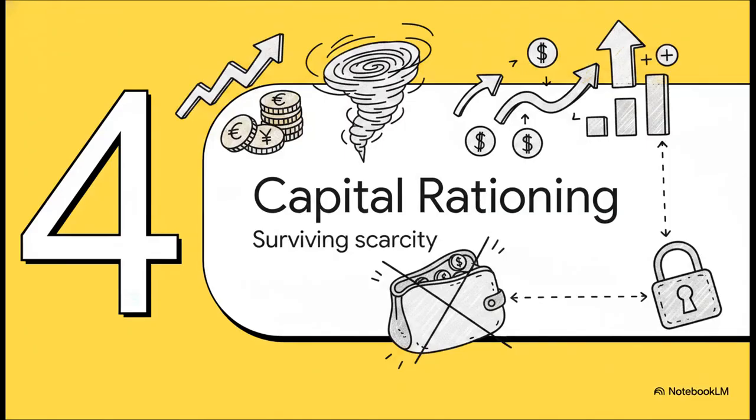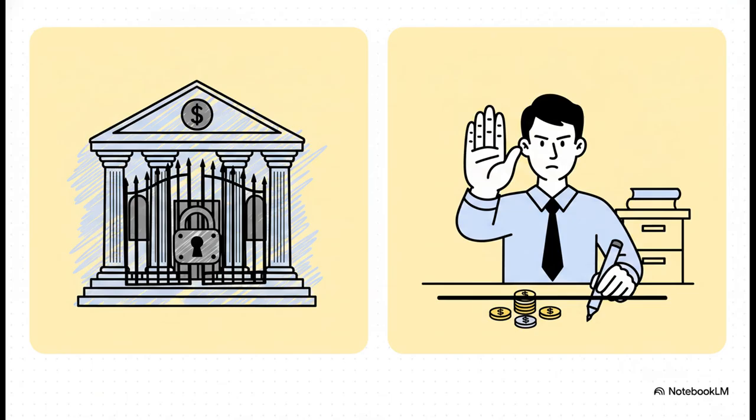All right, so we've conquered taxes and we've handled inflation. Let's bring in our final hurdle for today in Section 4, surviving capital rationing. Now, what happens when you have fantastic, positive NPV projects, but you just completely run out of cash? Well, scarcity basically comes in two flavors here. Hard rationing is an external boundary. This means the capital markets literally refuse to lend you a single penny more.